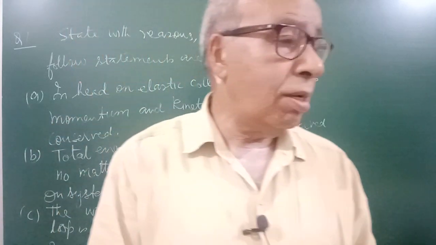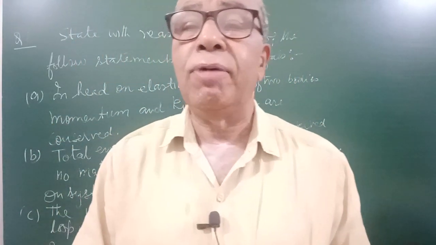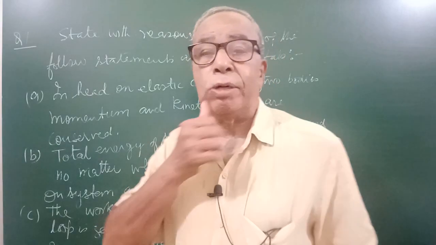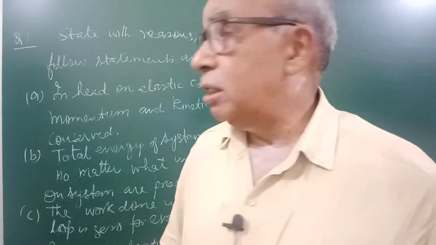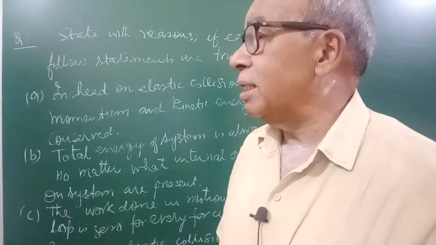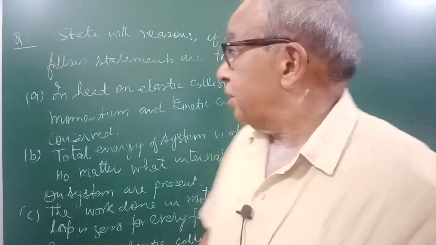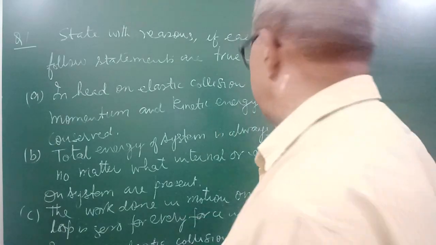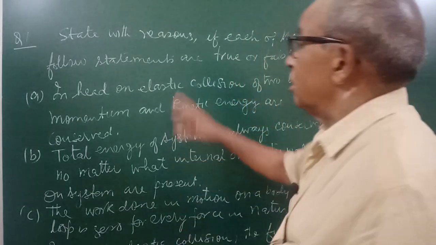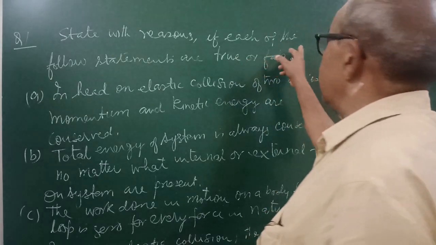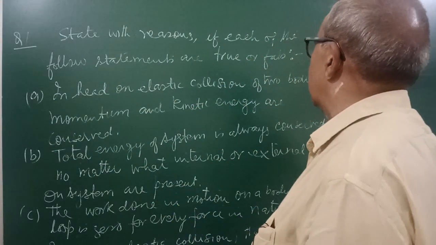The collision between two bodies in which momentum and kinetic energy both are conserved is called elastic collision, while inelastic is that in which momentum is conserved but energy is lost. But here some questions are given in a twisted way. State with reason if each of the following statements is true or false.